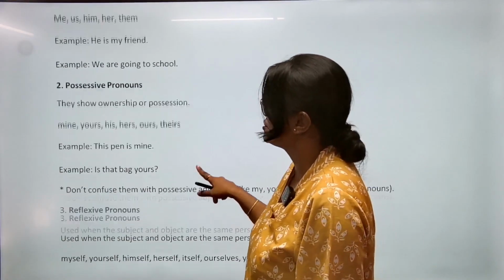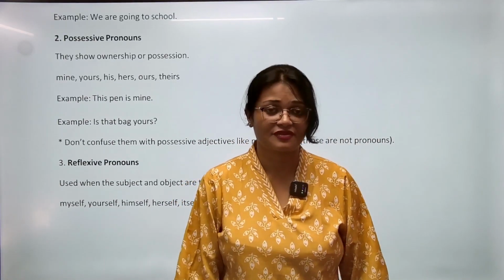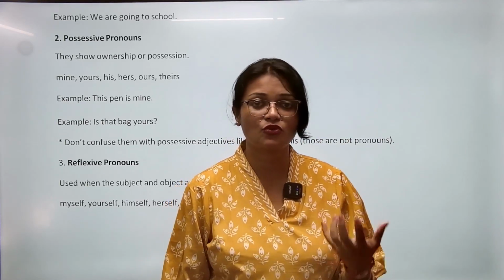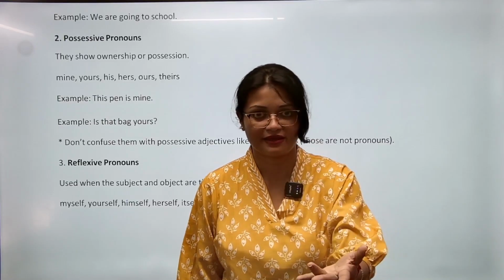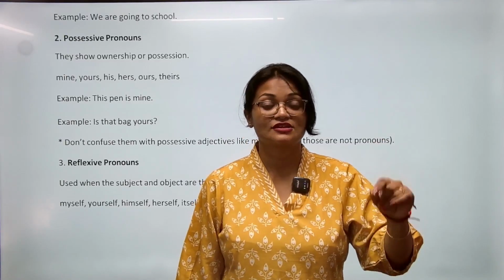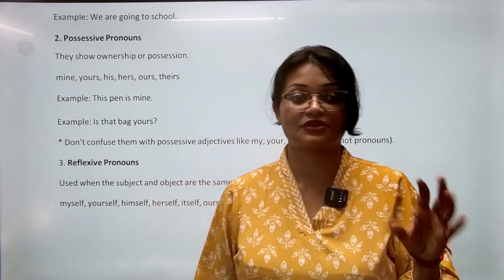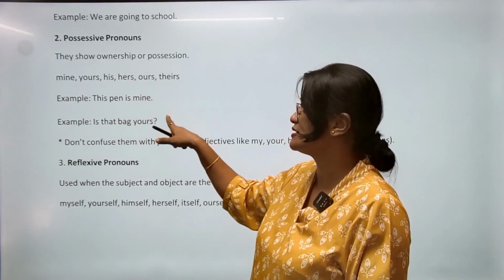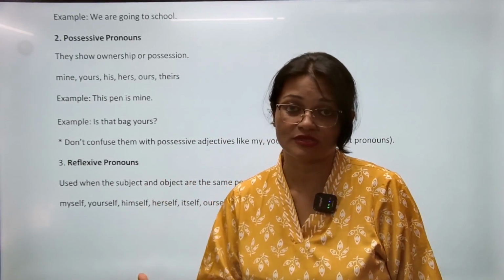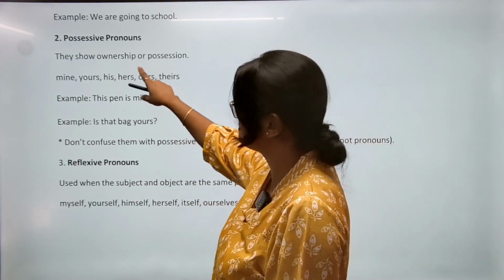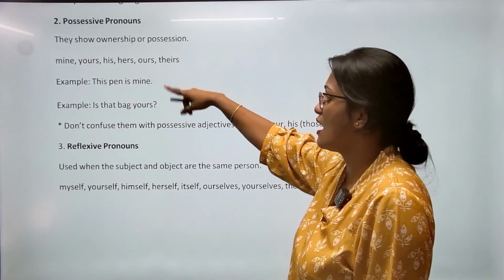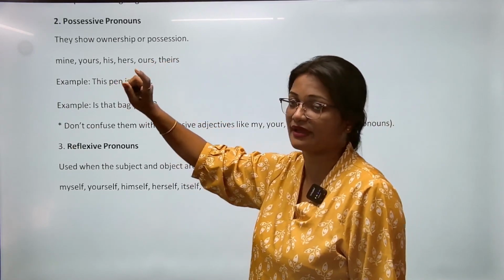That's it. Number two is possessive pronoun. Possessive, this word is very much used, but क्या है इसका meaning? Possessive मतलब possession जैसे. When you own something, जो suppose ये मेरा है, ये आपका है, उसका है, ये जो हम words use करते हैं, all this is mine, this is yours, this is your book, this is her bag. तो ये सब your, her जो use करते हैं, my, mine, all these words will come under possessive pronoun because they give an idea that you have something, you own something, you possess these things, okay? They show ownership or possession. Mine, yours, his, hers, ours, and theirs.